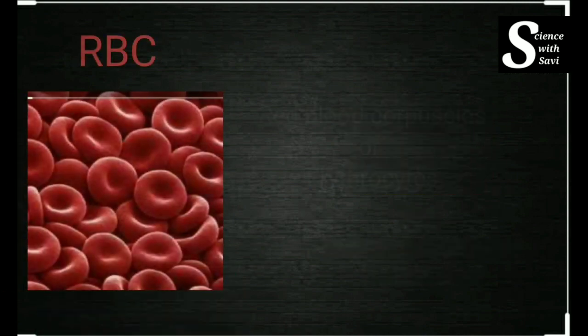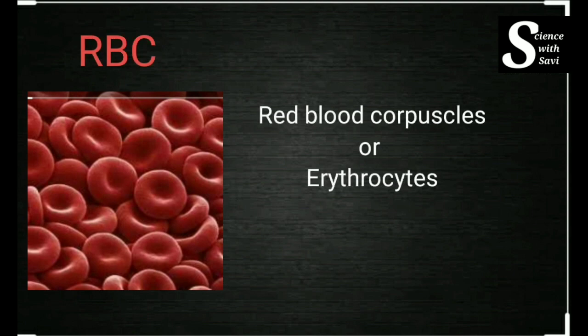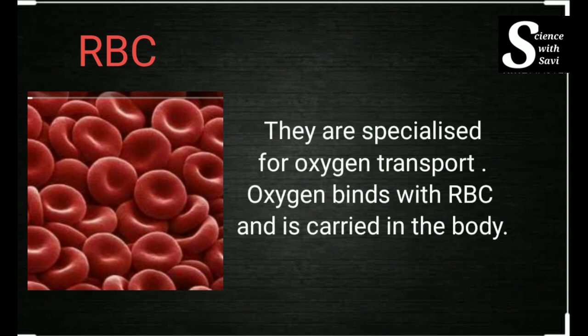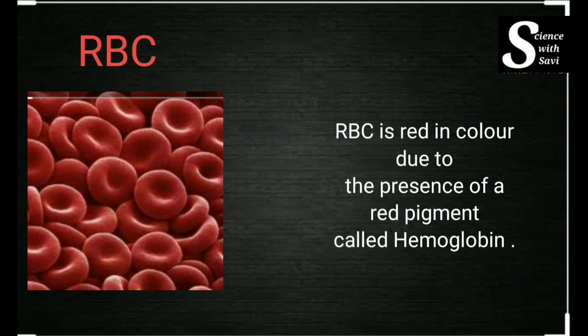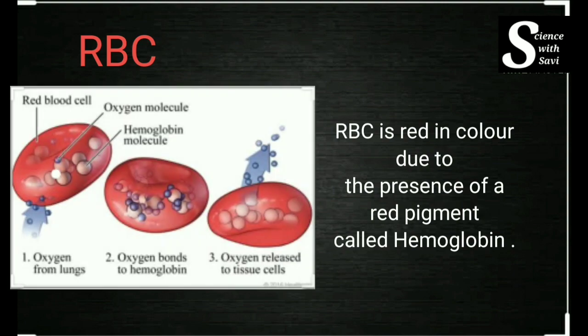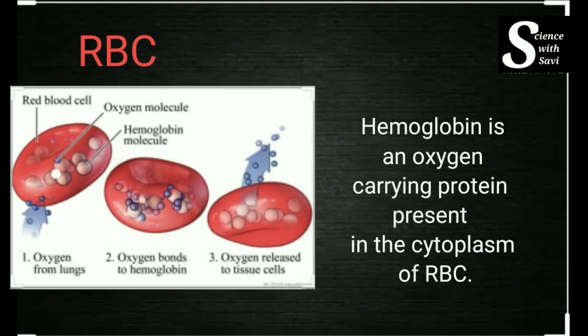The RBC or the red blood cell, okay, can also be called an erythrocyte. Erythro means red, okay. These are the red blood cells. They are specialized for the transport of oxygen. Whatever oxygen is being transported in the blood is because of these RBC. Now, why does the RBC look red in color? Why does it have a red color? Because it has an oxygen carrying protein which is hemoglobin. It is an oxygen carrying pigment.